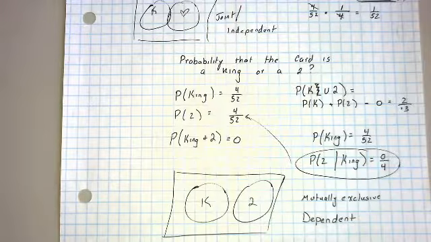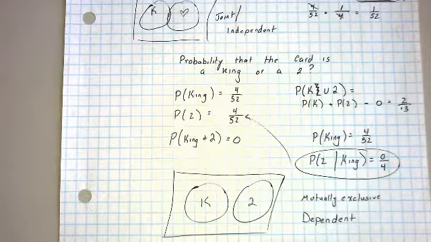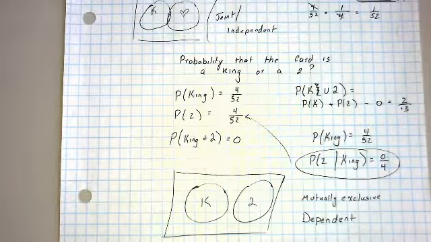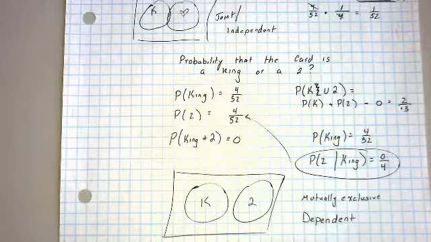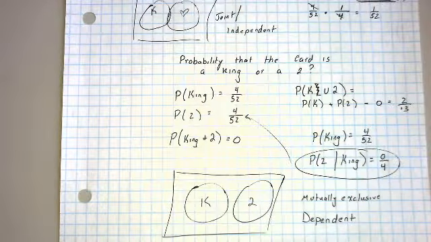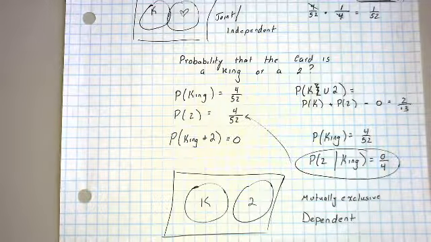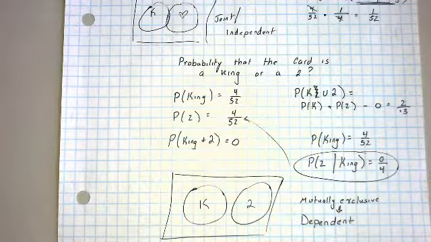If they cannot happen together, then either the probability of one of them is 0, which doesn't really make sense, or the probability of one of them happening given the other must change to 0. Thus, mutually exclusive events must be dependent events. So please do not confuse independence with mutually exclusive.